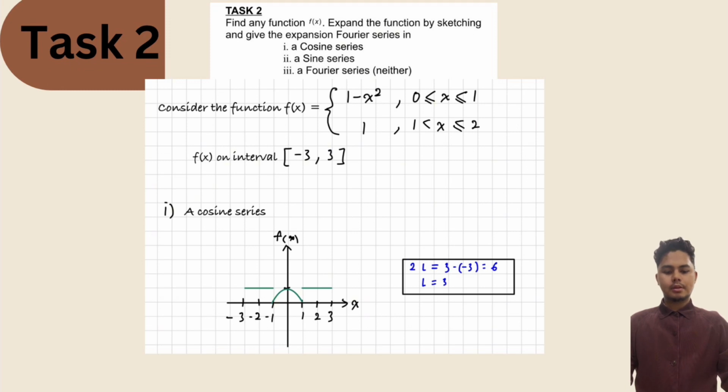Today I will explain about task 2. The question for task 2 is to find any function f(x) and expand the function by sketching and give the expansion Fourier series in number 1 a cosine series, number 2 a sine series, number 3 a Fourier series that is neither.